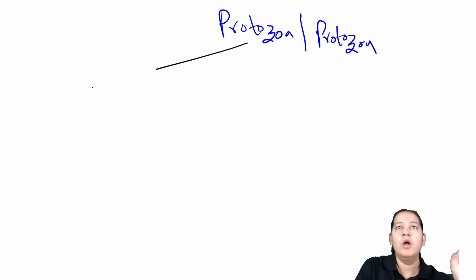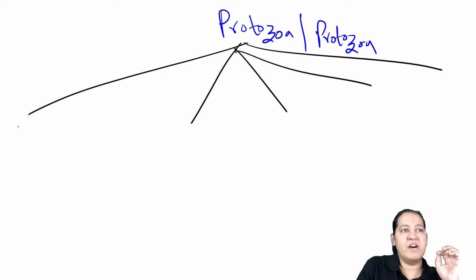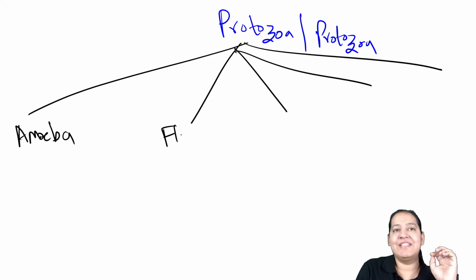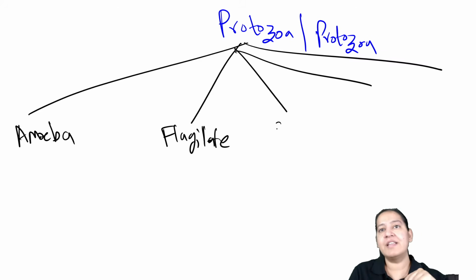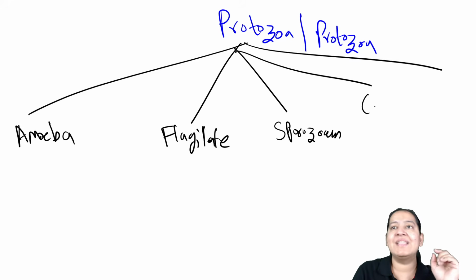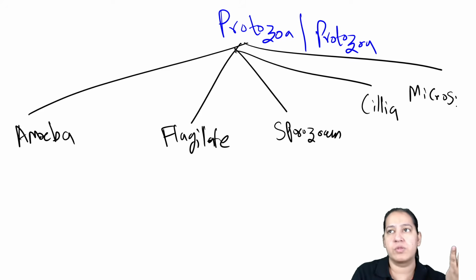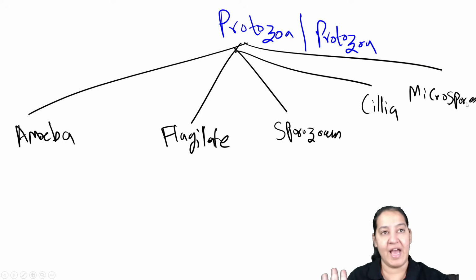Okay, I will tell you. What are the 5 categories? 1, 2, 3, 4, 5. The first is amoeba. The second is flagellates. After that, sporozoans. Then ciliates, the ones which have cilia. Then microspores, the microsporidia. These are the 5 categories I am broadly dividing.